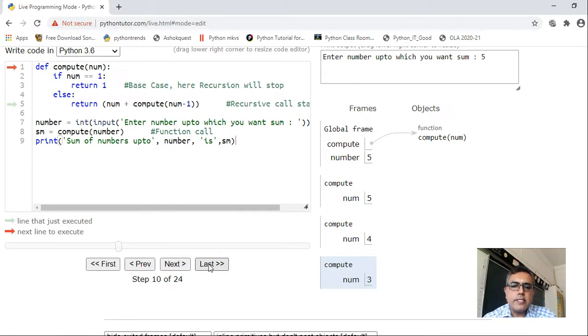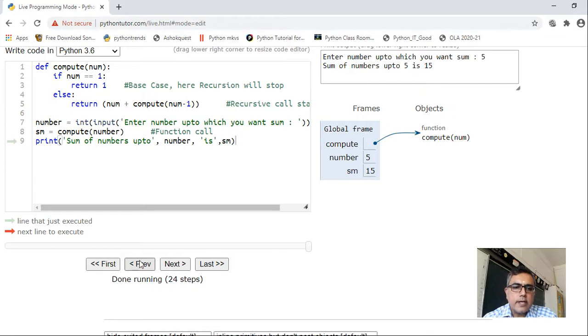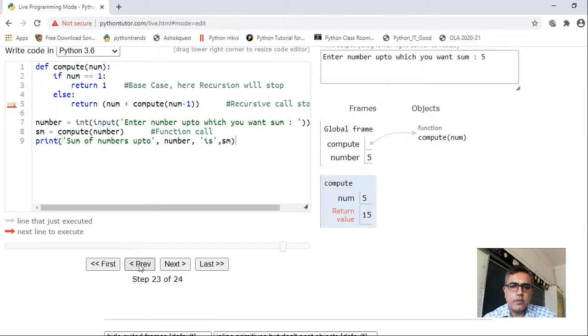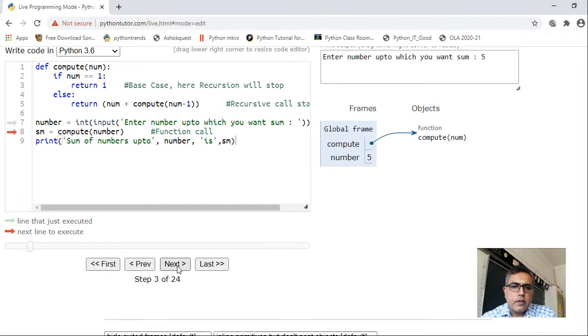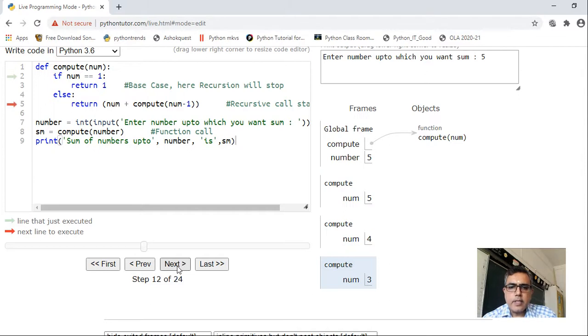Now again if I say next, now see what happened here. Something went wrong. Okay, we'll execute it again. Right, num is equal to 5, 4, then 3, then again it will come in the else part.